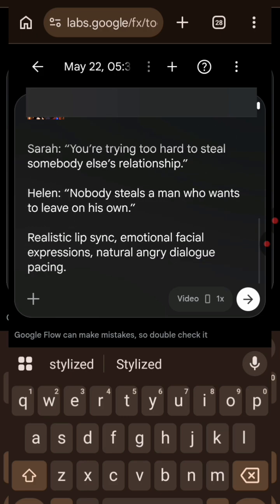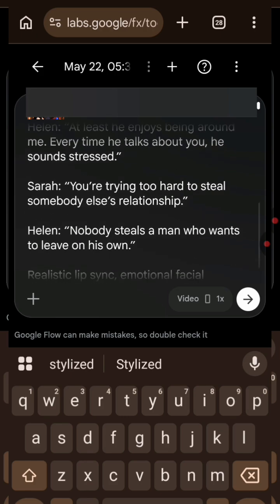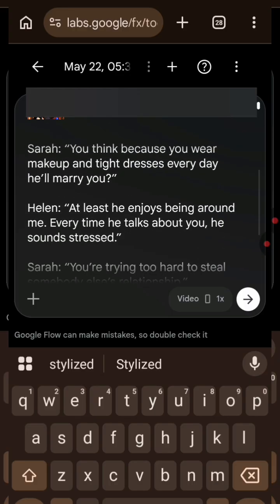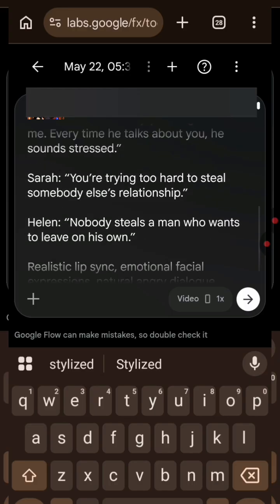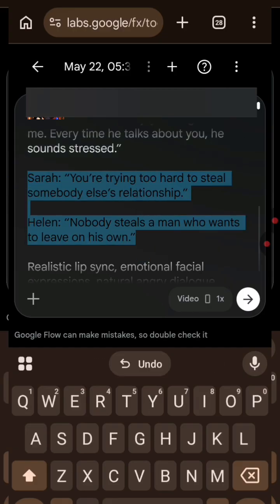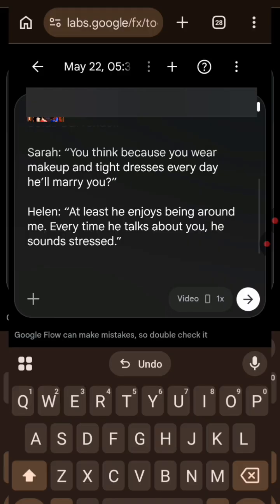Okay, I'm going to scroll down. Is there anything else I don't want? As you can see here, the conversation is still very long. So I'm going to leave the first two conversations with Sarah and Helen. This second one here, I'm going to take it out because they may not be able to say it completely. We are going to do it in the second video.